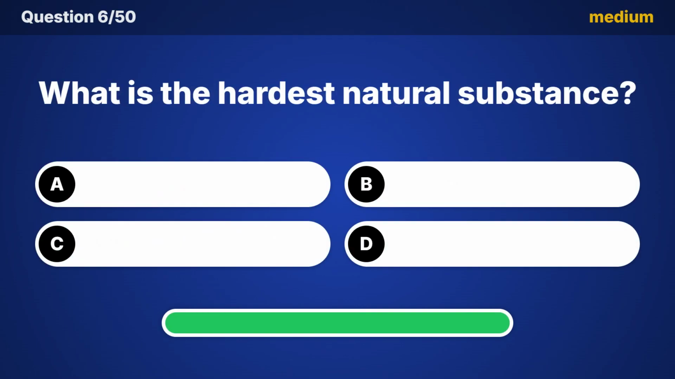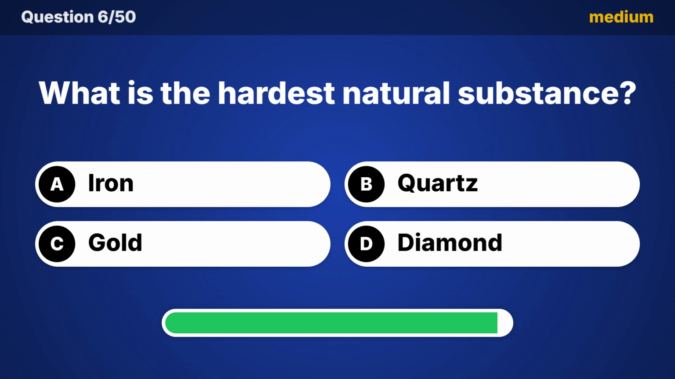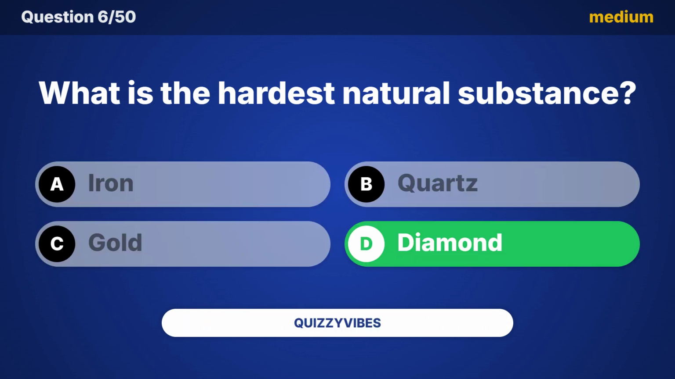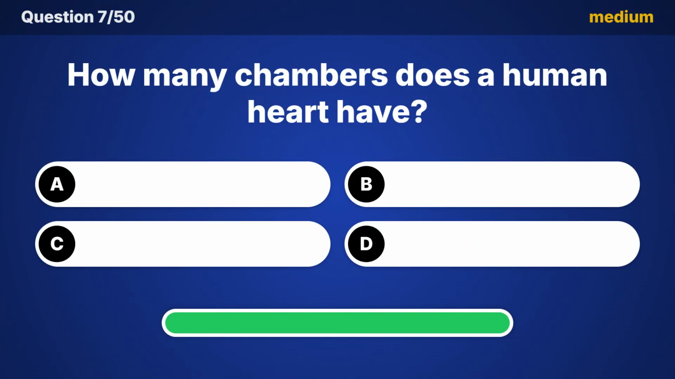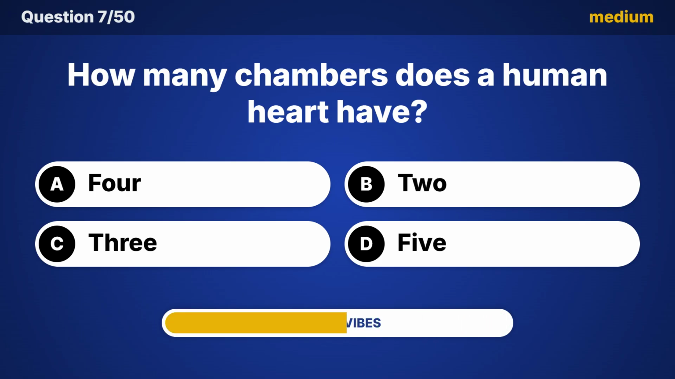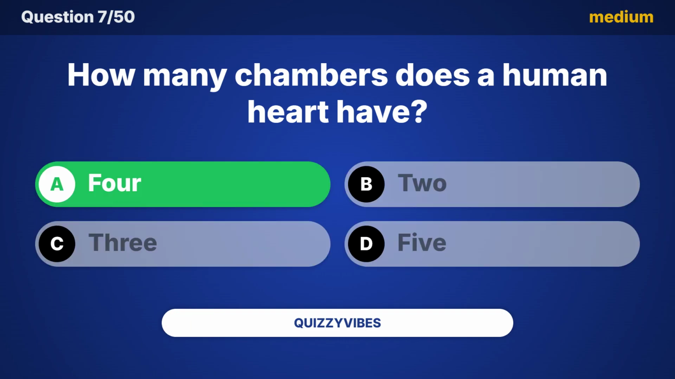What is the hardest natural substance? The correct choice is diamond. How many chambers does a human heart have? Here is the answer. 4.